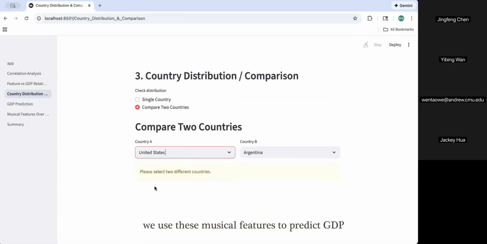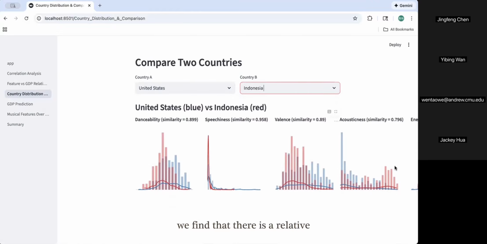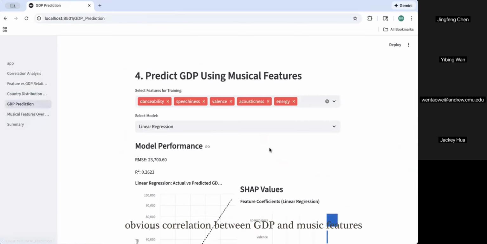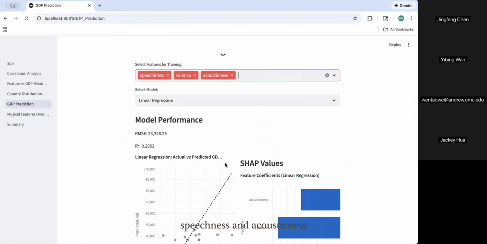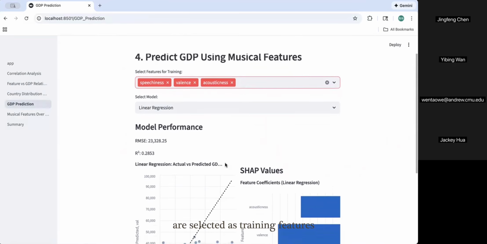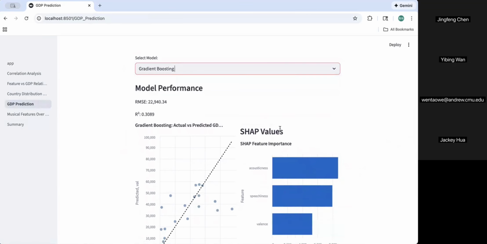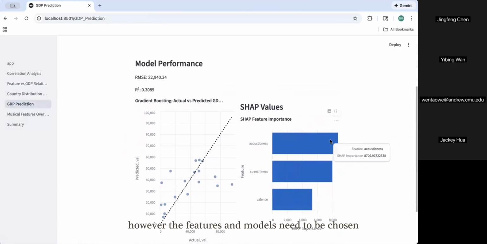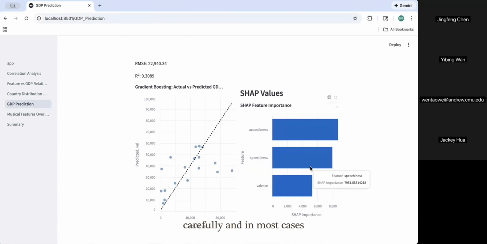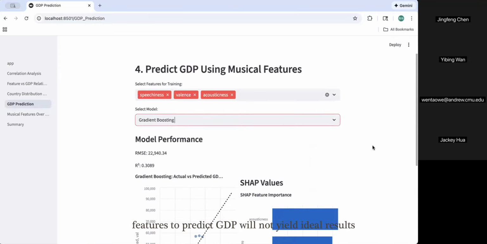We use these musical features to predict GDP. We find that there is a relatively obvious correlation between GDP and music features, and also a certain causal relationship is presented. When valence, speechiness, and acousticness are selected as training features, the AdaBoost model can reach an R squared of 0.3975. However, the features and models need to be chosen carefully, and in most cases, using music features to predict GDP will not yield ideal results.